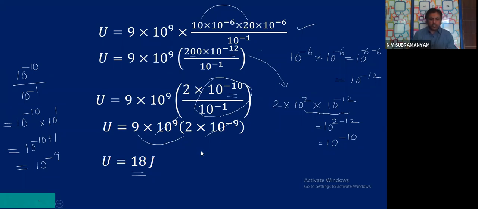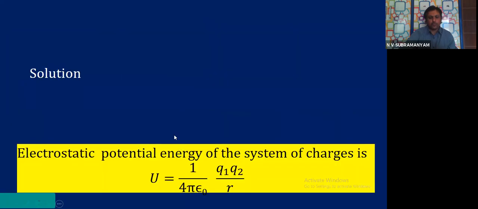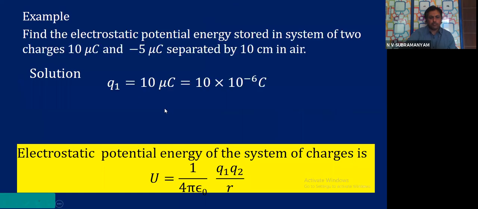And if you see carefully, Q1 is positive, Q2 is also positive, and I got positive potential energy. Why am I stressing positive, positive? I will give one more example. You see what will happen. See another example, children, that is coming up.